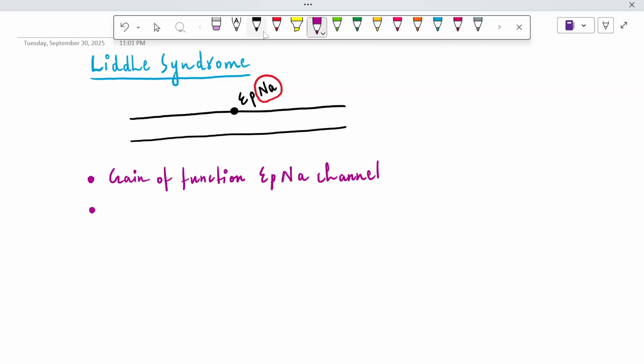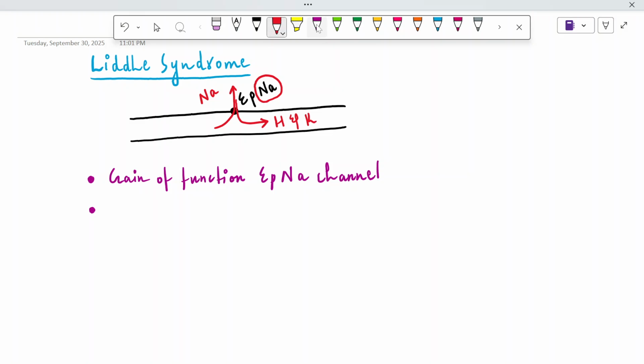So when this epithelial channel is working more and more, it is working extra, so a large amount of sodium will be reabsorbed, and subsequently there will be loss of hydrogen, that is protons, and potassium into the urine.